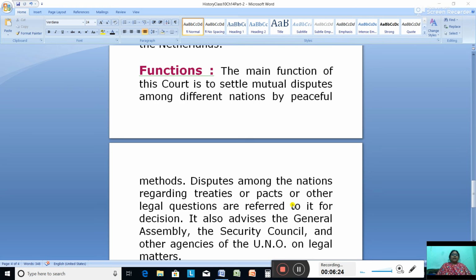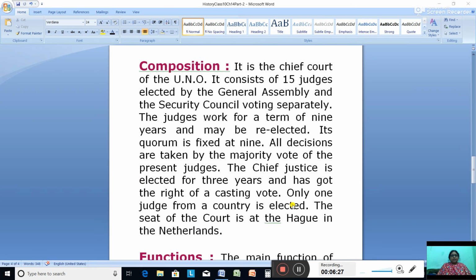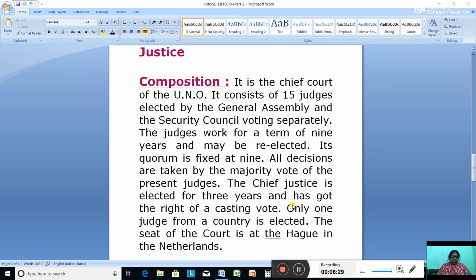The next we have the Secretariat. So here, how is the Secretariat organized? The day-to-day business is carried out by the Secretariat and the Chief Administrative Officer is the Secretary General who is appointed for 5 years on the recommendation of the Security Council.